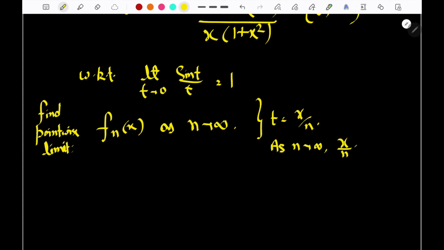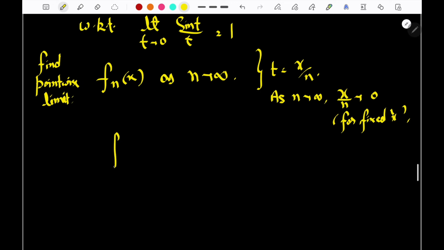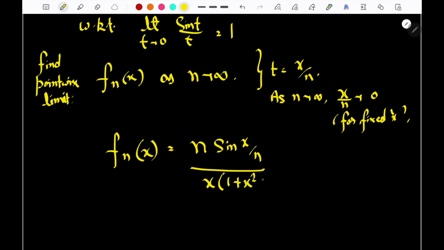If we consider t equal to x/n, then as n tends to infinity, x/n will tend to 0 for fixed x. Done. Now f_n(x) can be written as n sin(x/n) divided by x(1 + x^2).